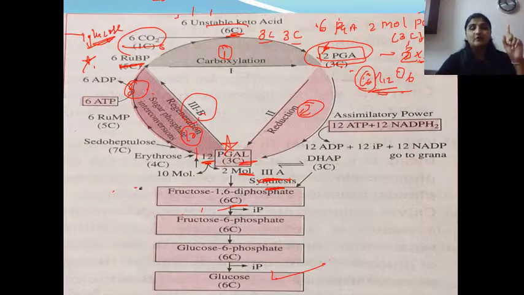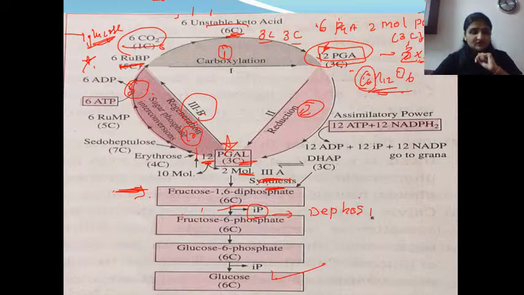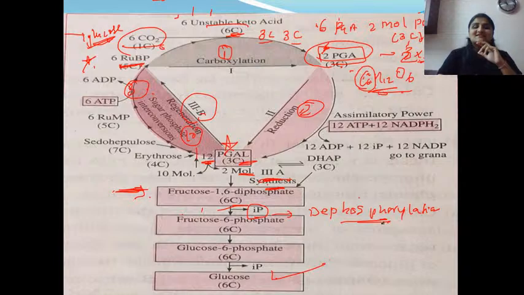So first compound from PGAL you will get fructose 1,6 diphosphate. Now we have to reach till glucose. So we have to remove the phosphate group slowly. So from fructose 1,6 diphosphate, I am going to remove one phosphate group, which is called dephosphorylation. Clear? So fructose 1,6-diphosphate, by removing one phosphate group, will reduce to fructose 6-phosphate.